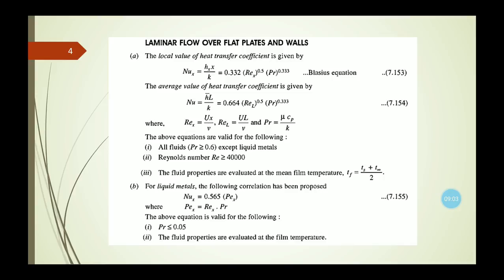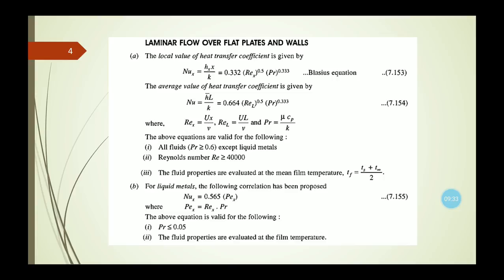In this case, the local value of the heat transfer coefficient is given by the local Nusselt number, Nu x, which is h x multiplied by x divided by k. This equals 0.332 Reynolds number to the power 0.5 and Prandtl number to the power 0.333, that means Reynolds number to the power half and Prandtl number to the power 1/3, which is known to us.